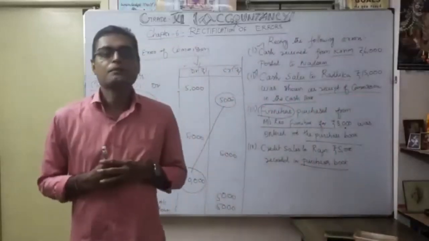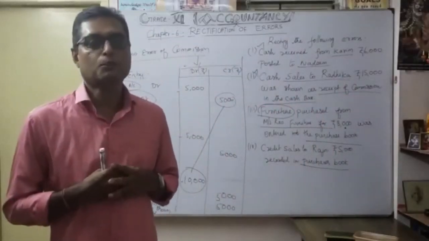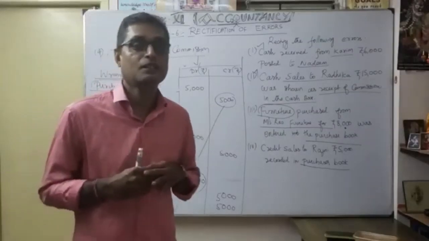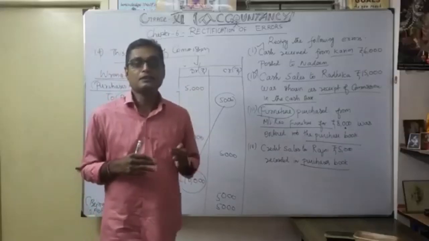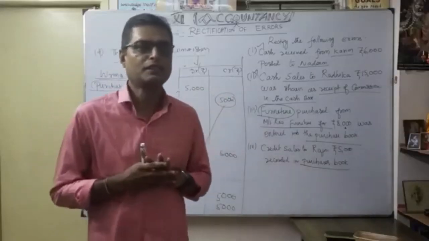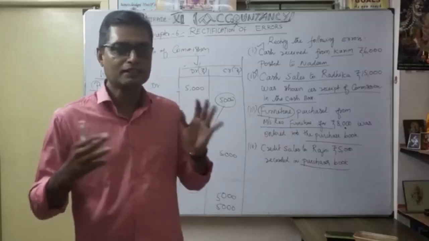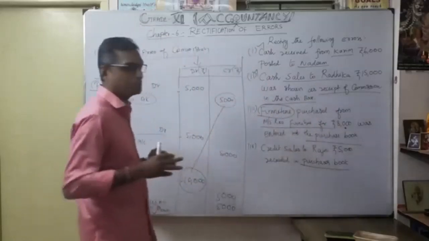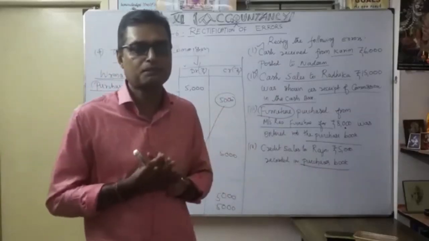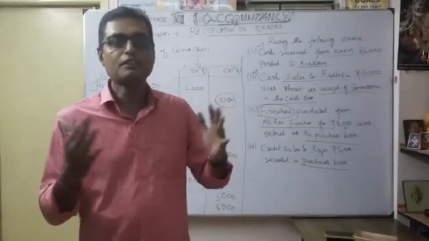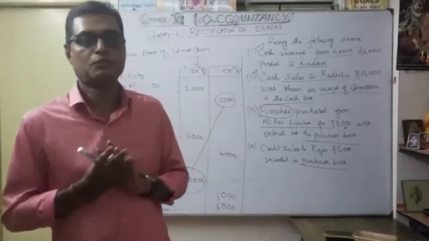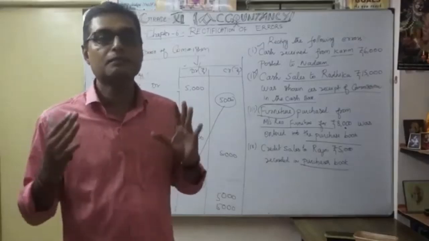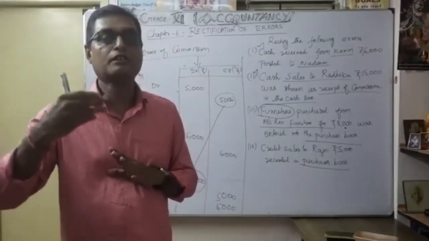So likewise, you want to practice the rectification of errors. That is a very, very interesting chapter. Make it an interest for yourself to rectify errors. Usually we are interested in pointing out others' errors. We are all experts there, always pointing out others' errors. Likewise here, we are pointing out the errors, then how to rectify. Then you will become a master in accounts. When you are strong in this particular chapter, rectification of errors, naturally you are very strong in accounts. This chapter, chapter number 6, is very, very important for understanding how strong you are in the accountancy subject.